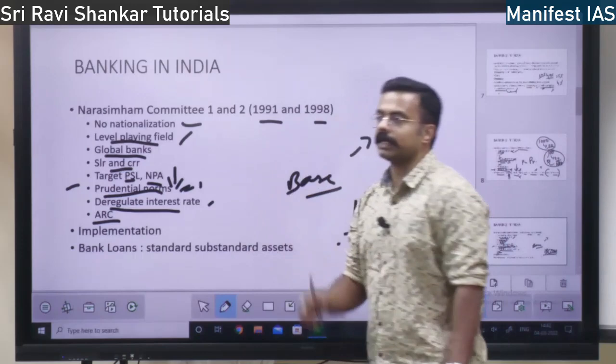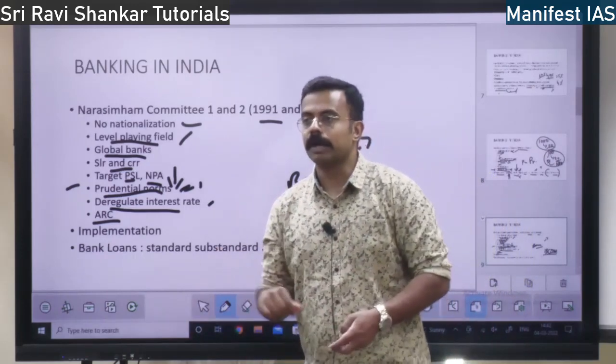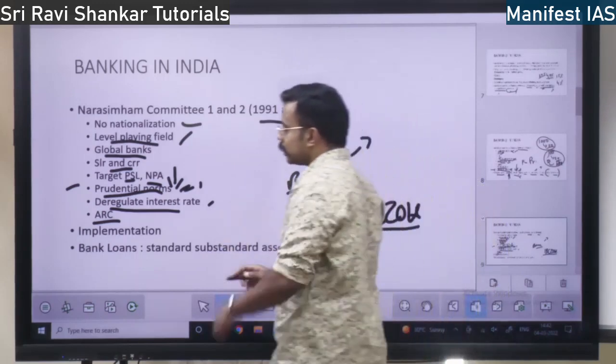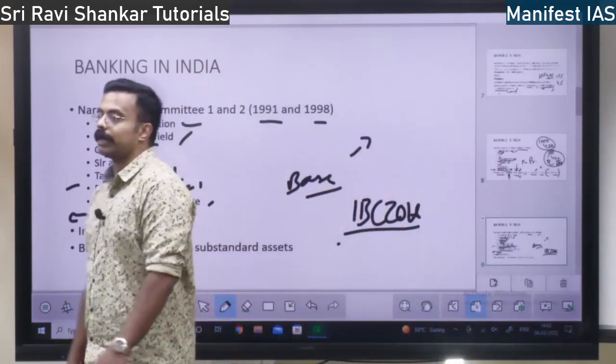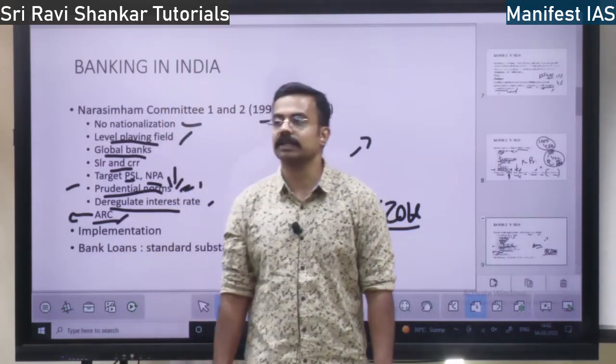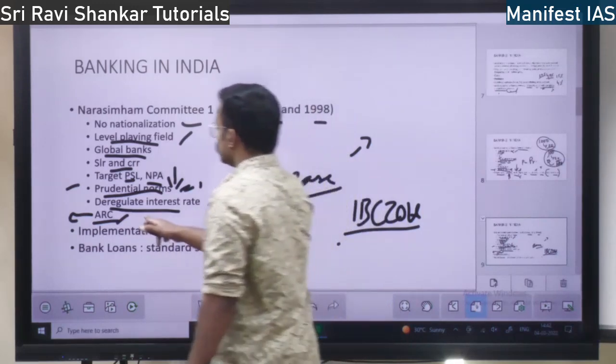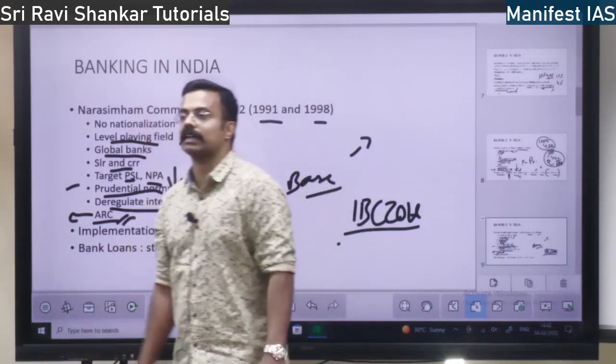Under the IBC Code, this property will be taken over by the bank. Then they will give that asset to the asset reconstruction company. This was also under the SARFAESI Act, 2002. There was a provision of asset reconstruction company even under the SARFAESI Act.